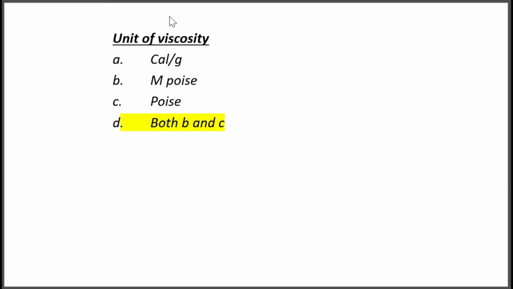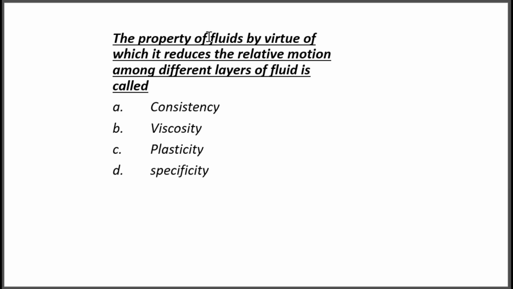The next, the property of fluid by virtue of which it reduces the relative motion among different layers is called: A consistency, B viscosity, C plasticity, D specificity. Option B, viscosity is the correct answer. We all know that in a fluid different layers will be there. When viscosity is higher, the motion or slipping between different layers will be lesser.